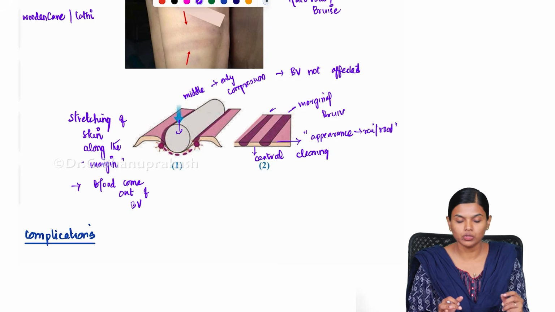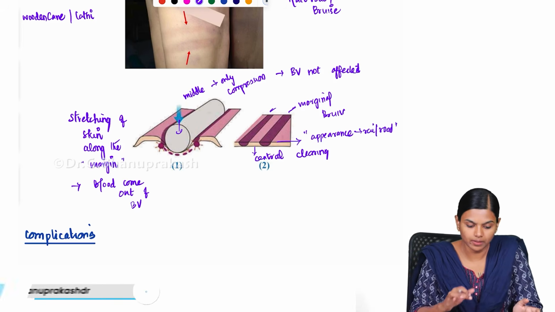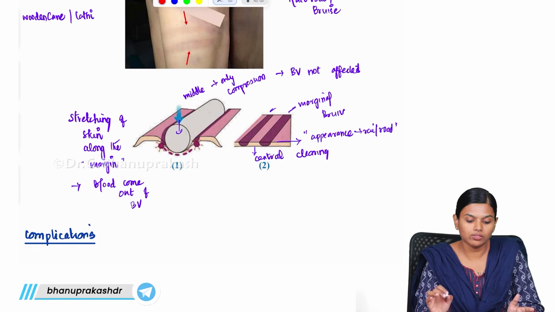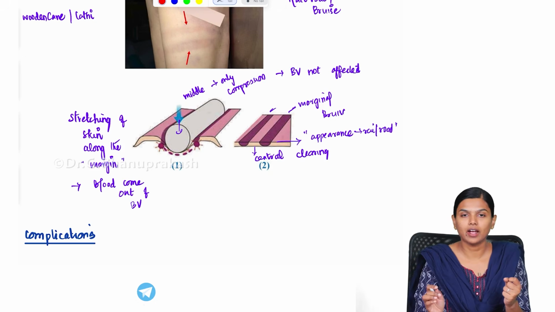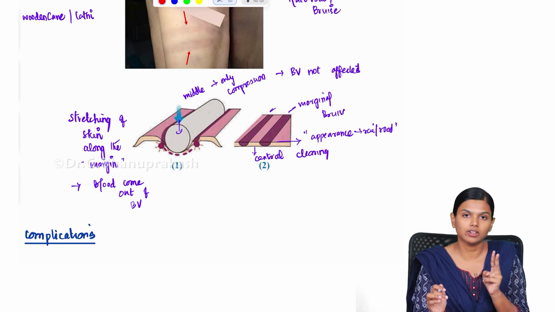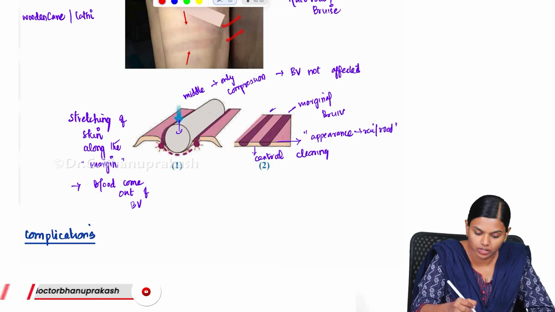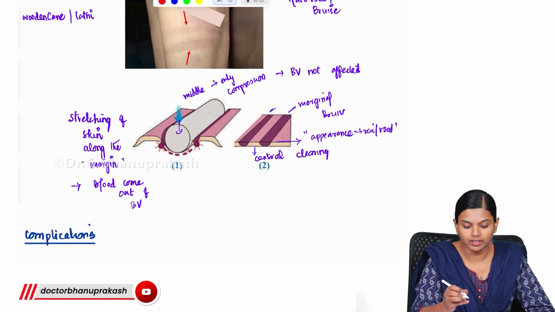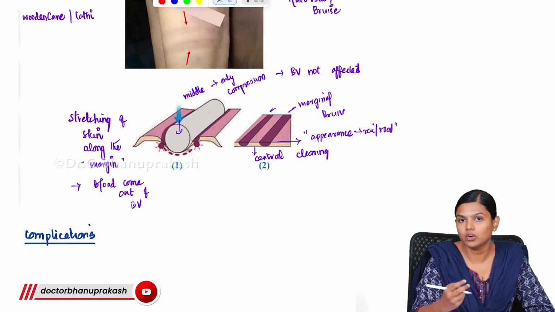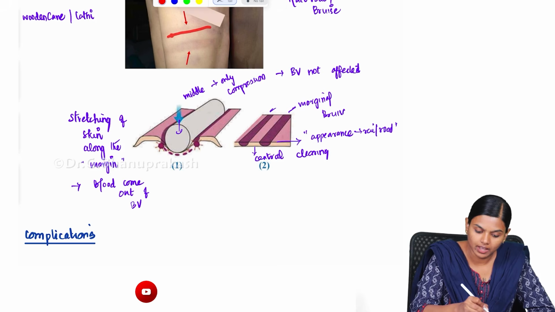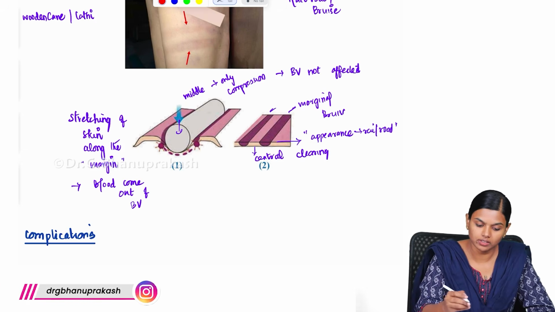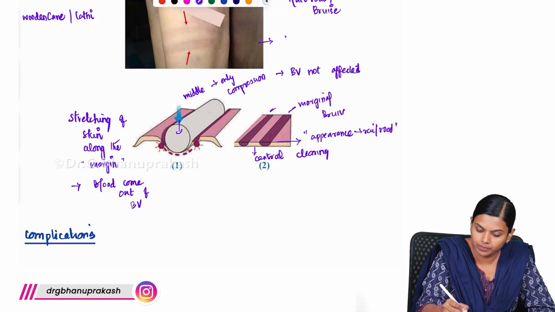And the most important thing about this injury is that in real life you will see it like this: a bruise here and a bruise over here. People will think that two objects were used, or two strikes were used, to cause this injury. They will consider these two as separate injuries. They will think there were two strikes, or two objects, or a pattern, like a fork caused this injury. People will make that mistake. That is the most important medico-legal significance.